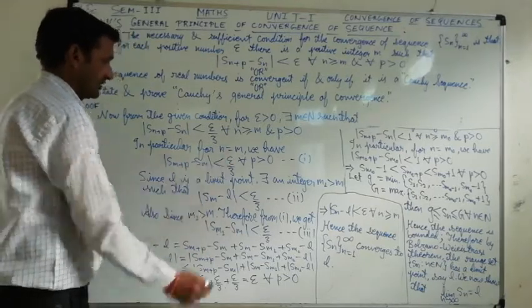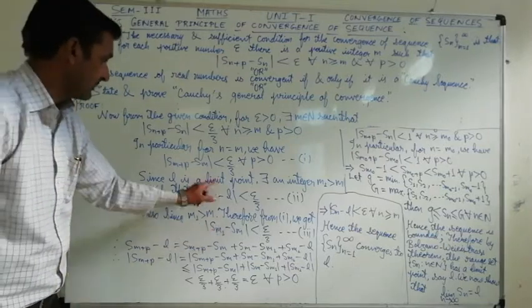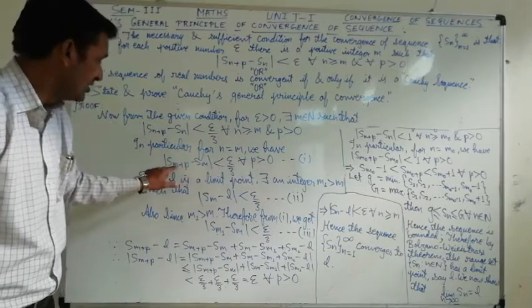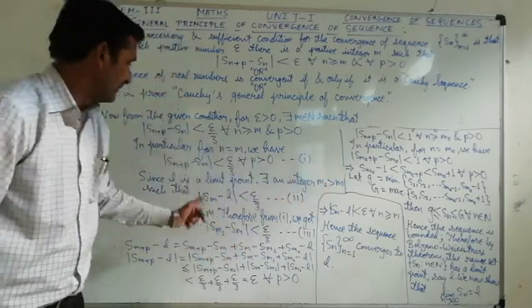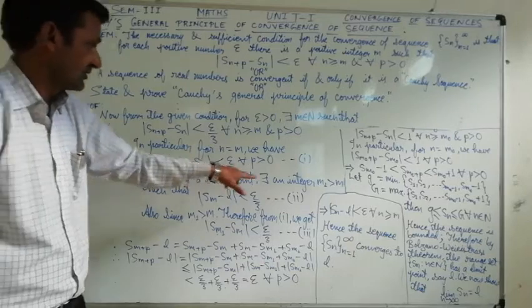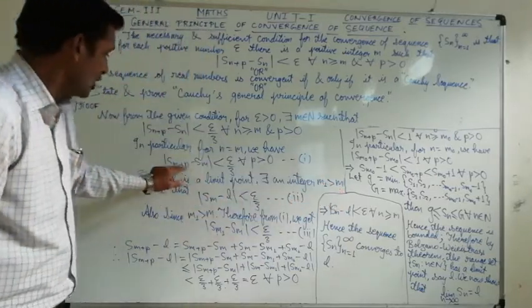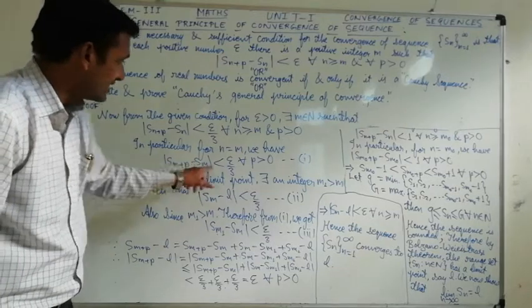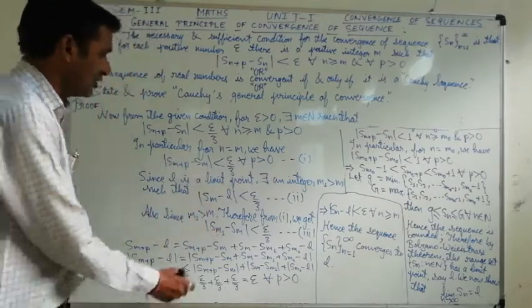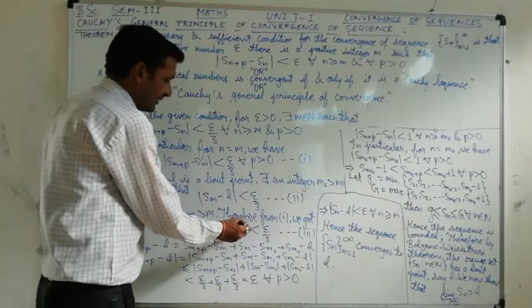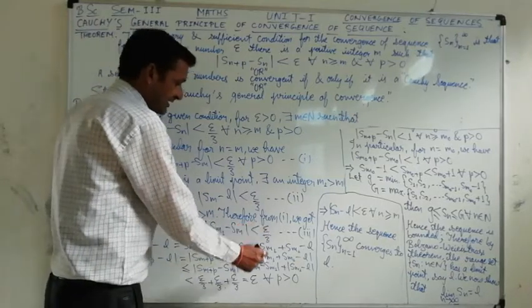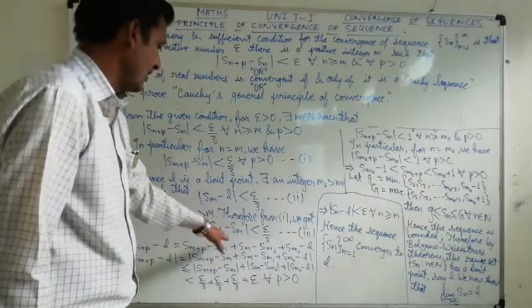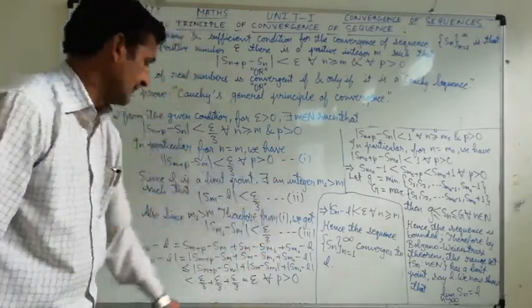Because p is greater than 0, if m1 is greater than m, then Sm plus p minus Sm is written. So by this first equation we can conclude this also, that mod of Sm1 minus Sm is also less than epsilon by 3. So now we are having three equations, first, second and third.